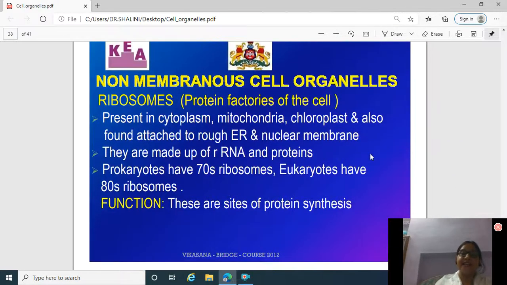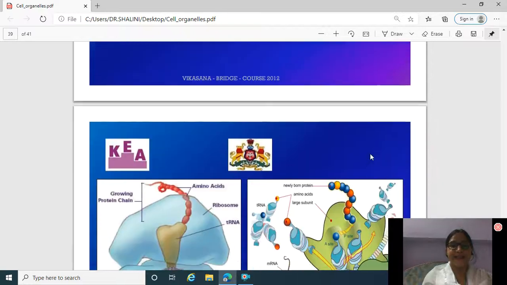Non-membranous cell organelles are ribosomes, and ribosomes are present in cytoplasm, mitochondria, chloroplast, and also found attached to rough endoplasmic reticulum and nuclear membrane. They are made up of RNA and proteins. Prokaryotic cells have 70S ribosomes, and eukaryotes have 80S ribosomes. Their function is to be the part of the protein synthesis.